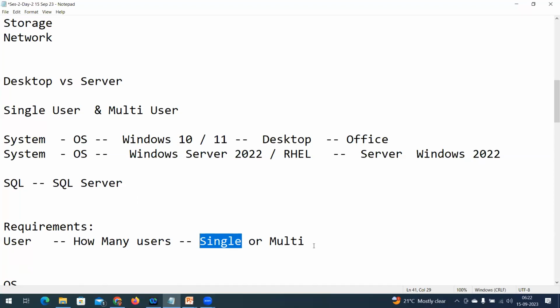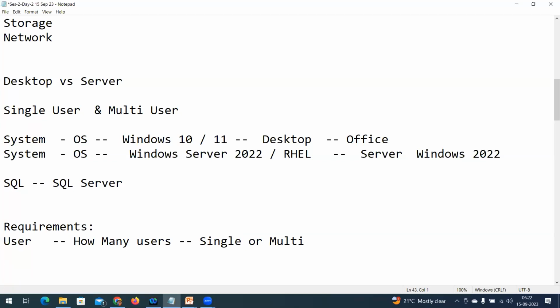So if multiple users need to access my application, do I need to purchase a laptop or server hardware? The requirement comes from the user's requirement. That is the first and most important thing.